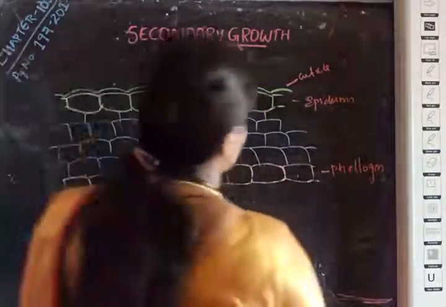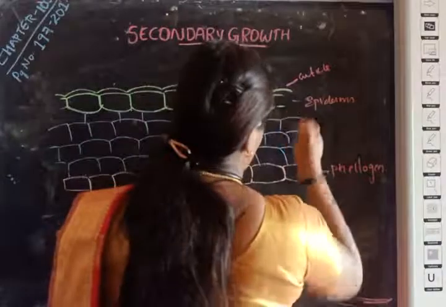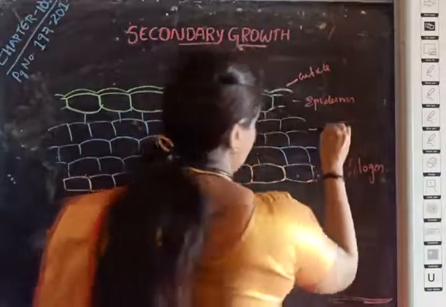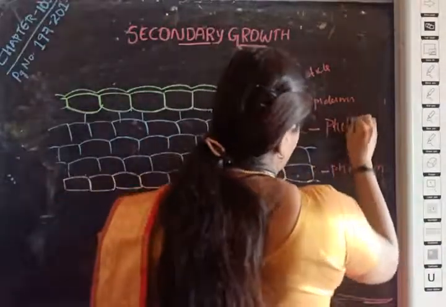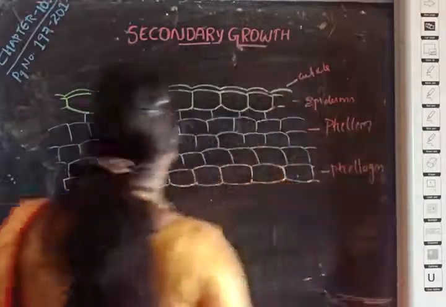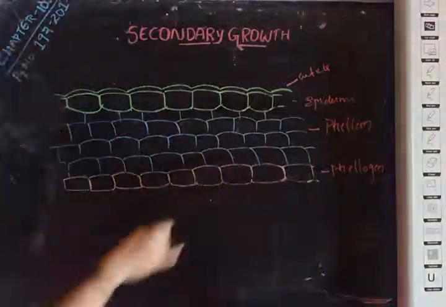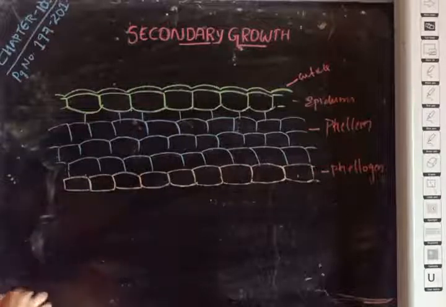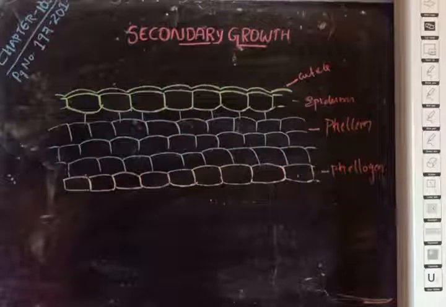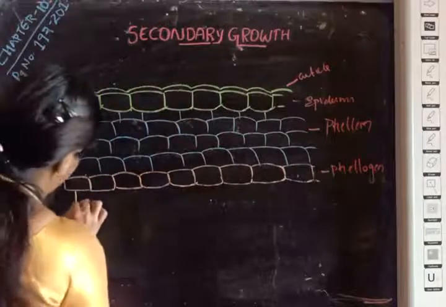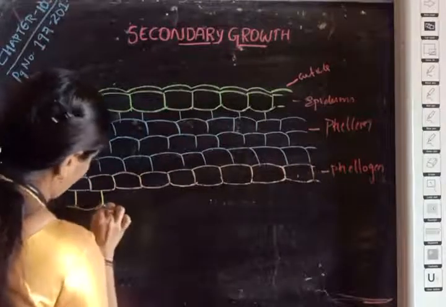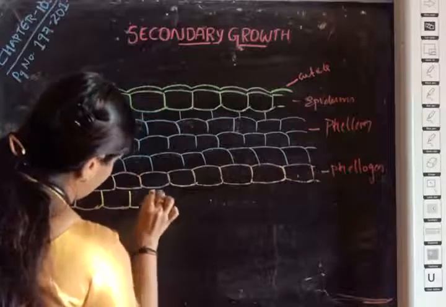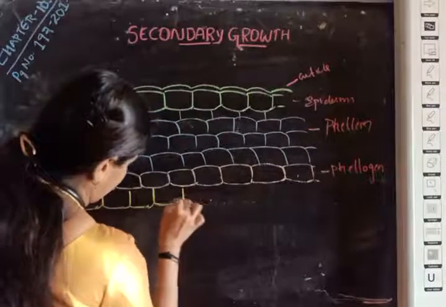So these are phellem, otherwise called cork, and the phellogen may differentiate some cells towards the inner side, called phelloderm, otherwise called secondary cortex.